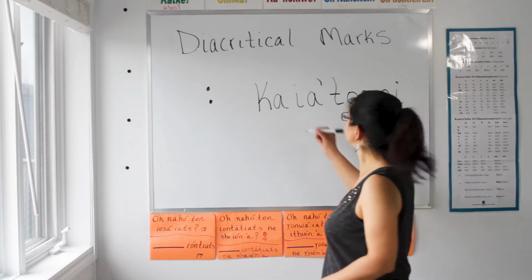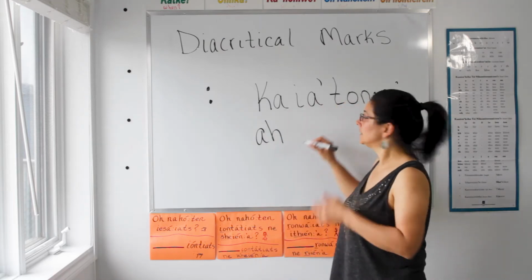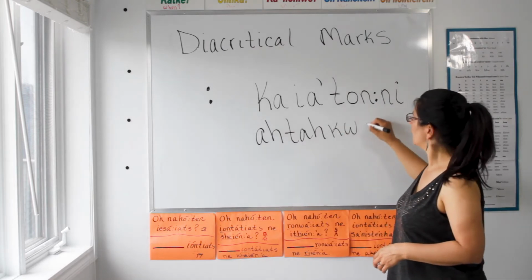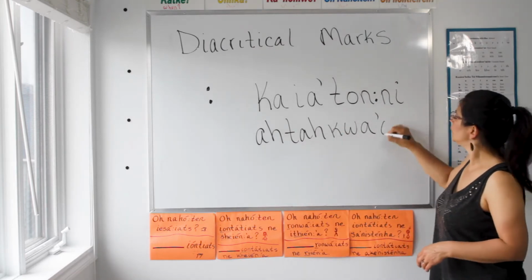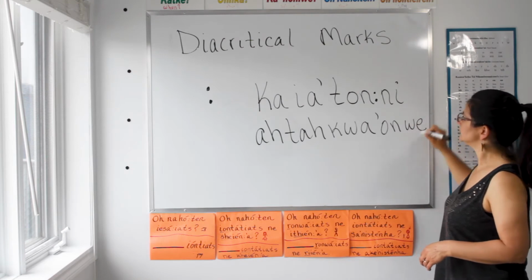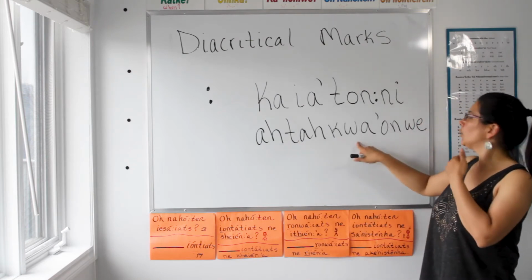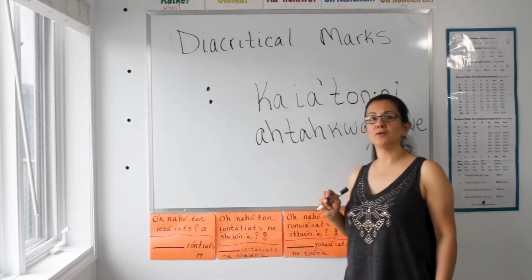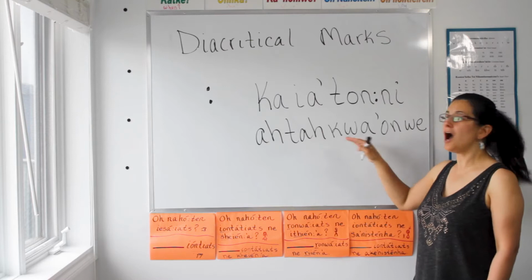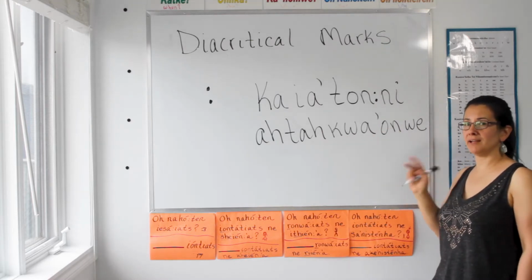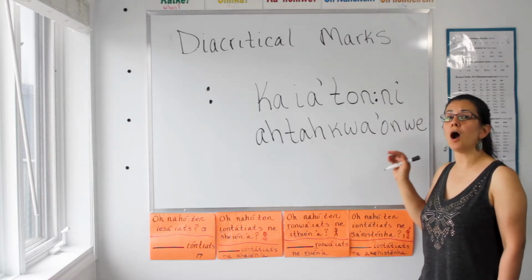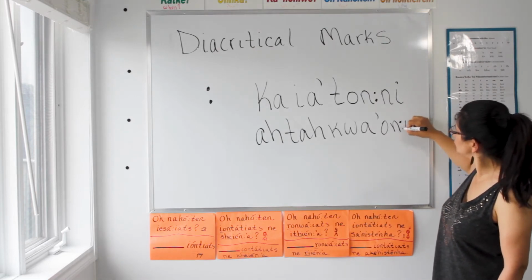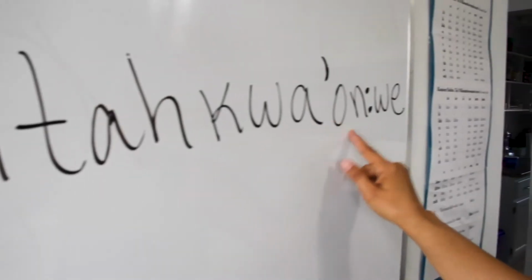The next word we're going to be looking at is ahtahquaunwe. Let's write it down. Ah, da, wa, unwe. Where do you think the Theodzistokoge goes in that word? Remember, it lengthens it. You guessed it. After the wa, unwe.